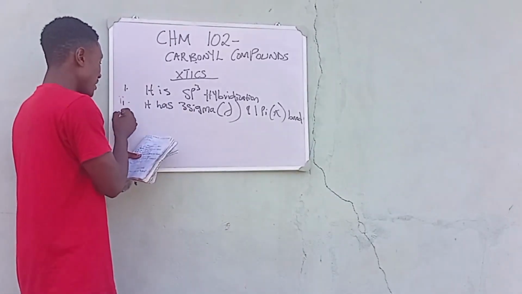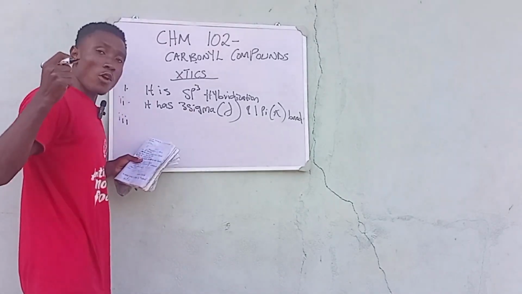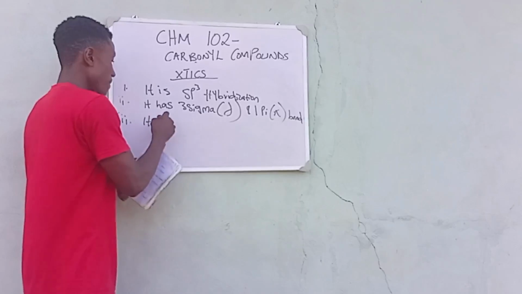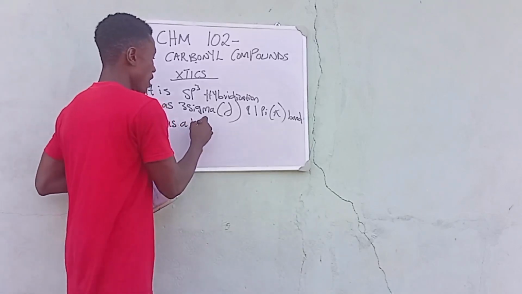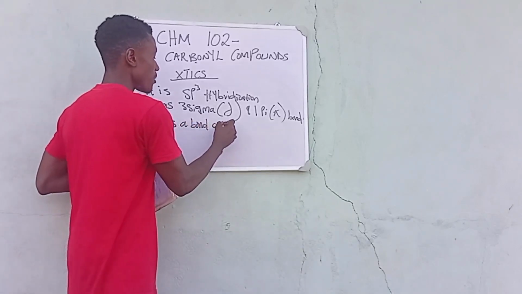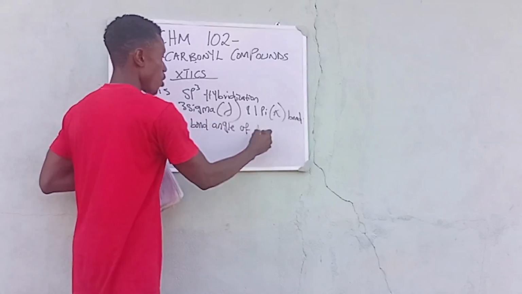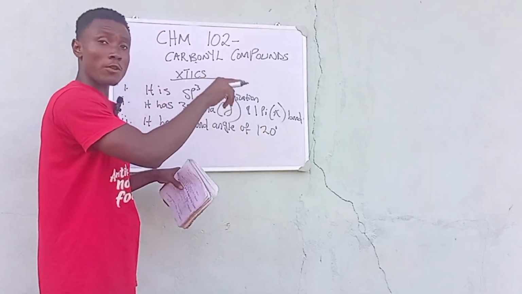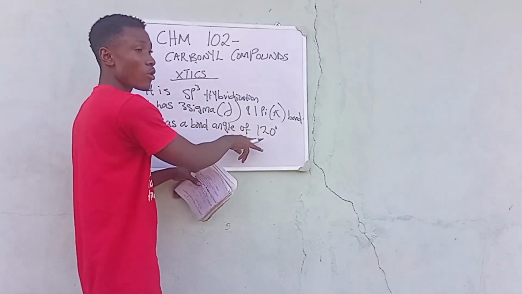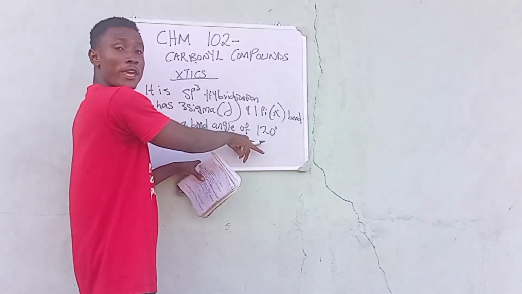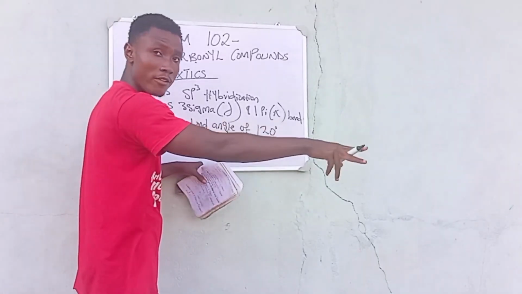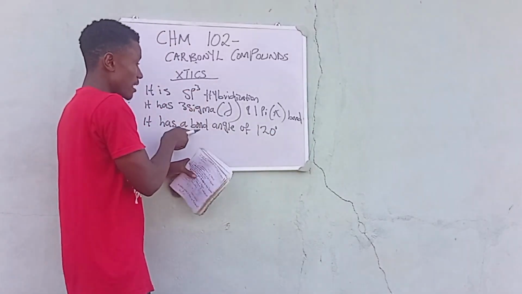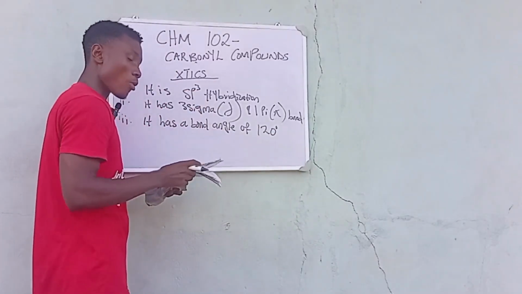Number 3 is that it has a bond angle of 120. And this is to tell you where they fall, whether it's the alkanes or the alkynes. Basically know that when it is 120, it is now the alkenes. So it is sp3 hybridized. It has a bond angle of 120.